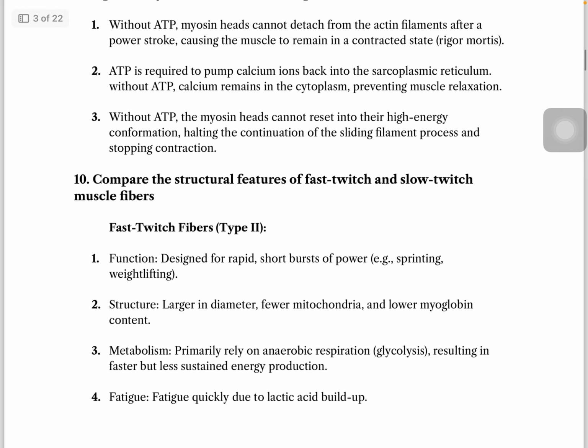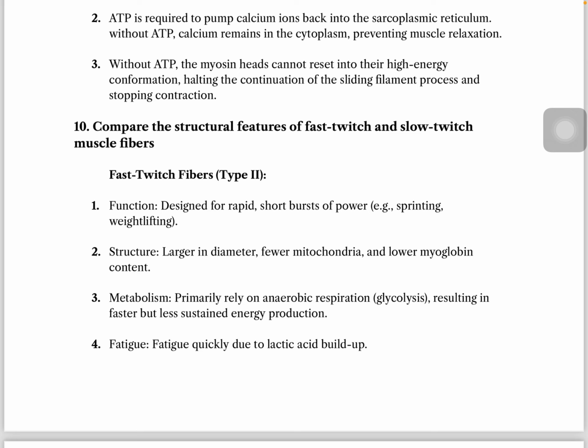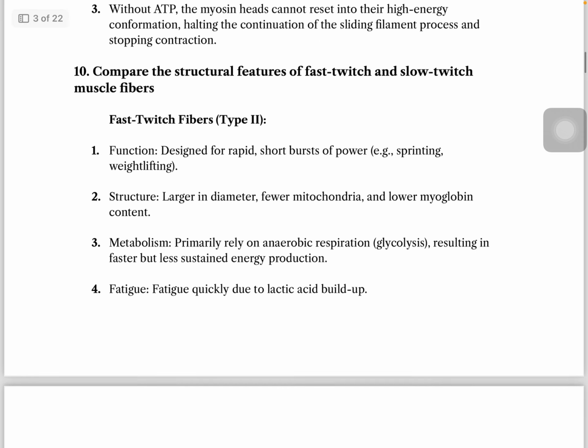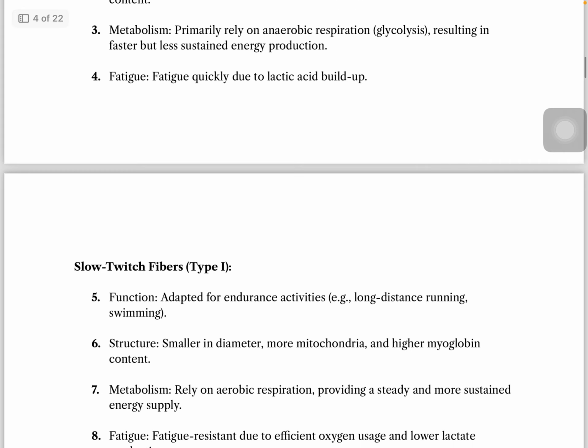Compare the structural features of fast twitch and slow twitch muscle fibers. Okay, fast twitch muscle fibers, which is type 2, function designed for rapid, short bursts of power. Structure: larger in diameter, fewer mitochondria, and lower myoglobin, and they fatigue quickly due to lactic acid buildup.